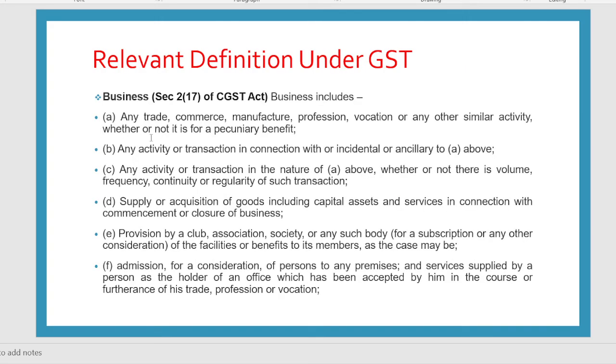Next is business. Now business means any trade, meaning buying and selling of goods. Commerce means any type of activity which is undertaken with the profit motive. Manufacture means a value addition process where the raw material is converted into finished goods. Profession means when you are providing services with your skill, knowledge, and experience. These are treated as profession. So when you are providing services in your professional capacity, that is called profession. Vocation: a sports person or artist will be treated as vocation.